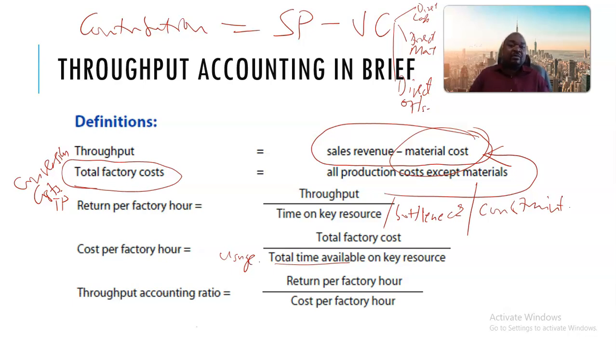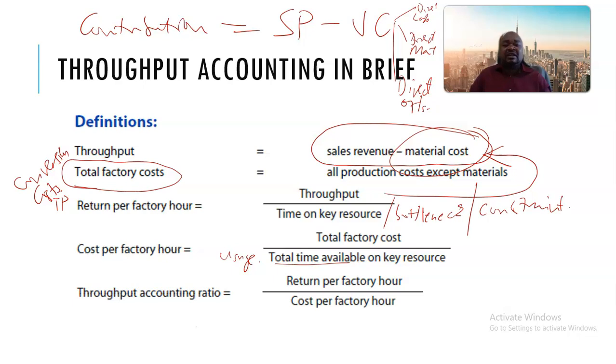Total time available on the key resource. So it depends on the information. Sometimes the examiner might give you information relating to the whole year of hours, okay? Or sometimes they might give you a daily hour period and so forth. You need to work out which particular figures you should use.